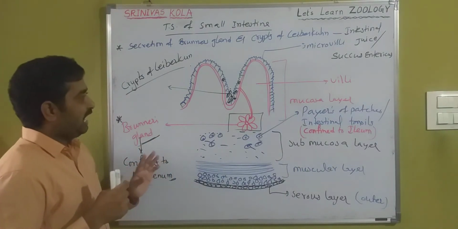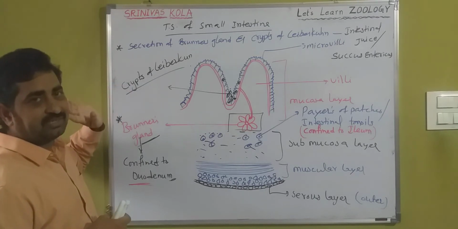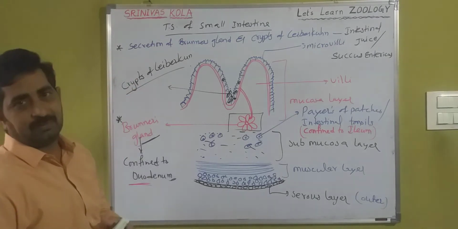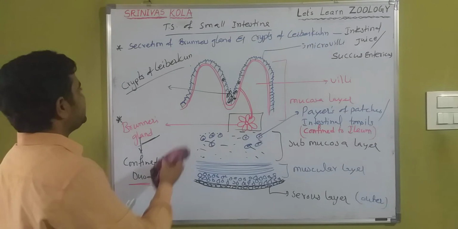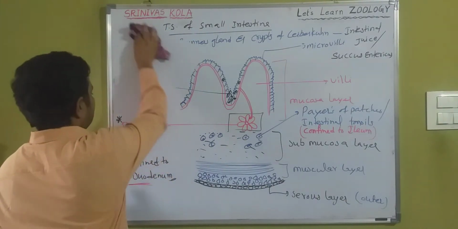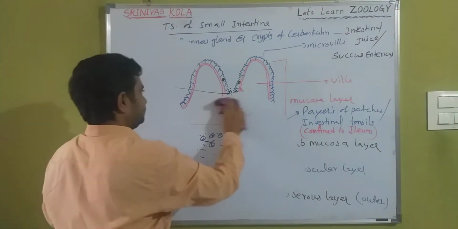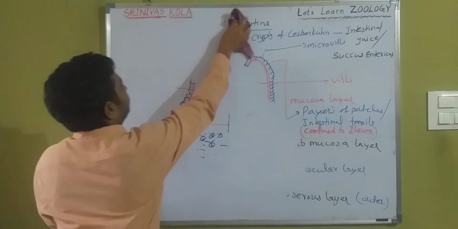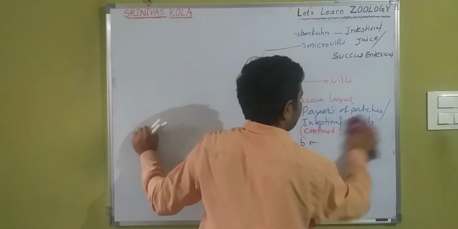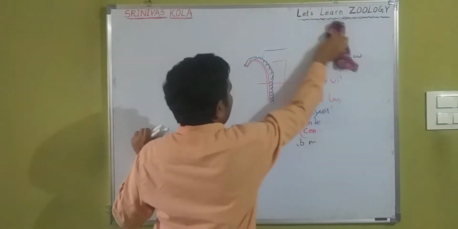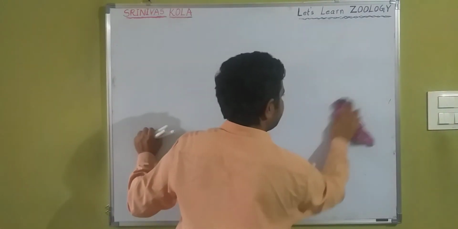Now, what are the cells present in the crypts of Lieberkühn and their secretions? Cells and their secretions of crypts of Lieberkühn. The next part is cells of crypts of Lieberkühn, and also composition of intestinal juice, or otherwise known as succus entericus.